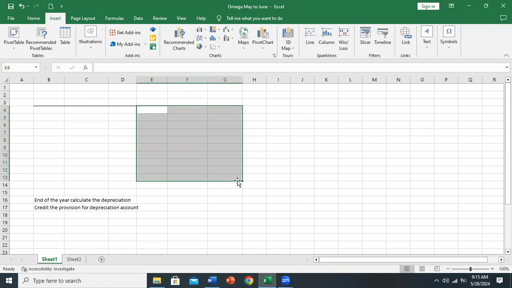Now, anytime you sell an asset, then you have to do a debit. So let's try to draw some similarities with the asset account. With the asset account, when you buy, you debit. When you sell, you credit with the cost. Now, for depreciation, every year you calculate and credit provision for depreciation account. So every year, that's what you'll be doing. But when you sell an asset, you debit provision for depreciation with the accumulated depreciation on that asset.